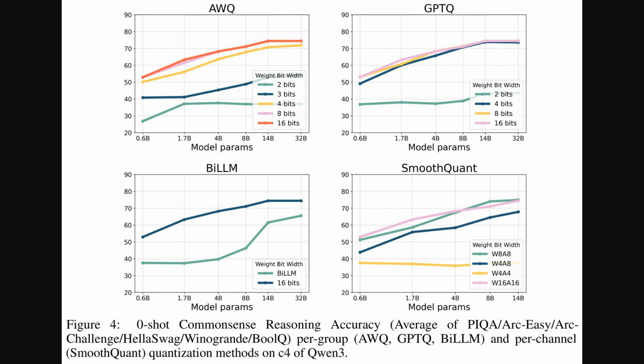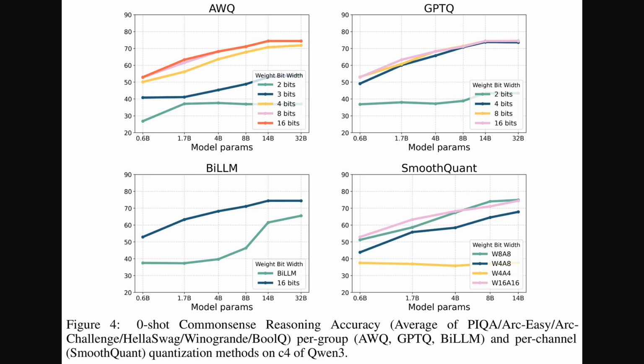Okay, so figure 4 continues our look at zero-shot common sense reasoning accuracy, similar to what we saw earlier with per-group methods like AWQ and GPTQ. This figure introduces smooth quant, which uses per-channel quantization, meaning compression is applied more finely, at the level of individual channels within the network layers.